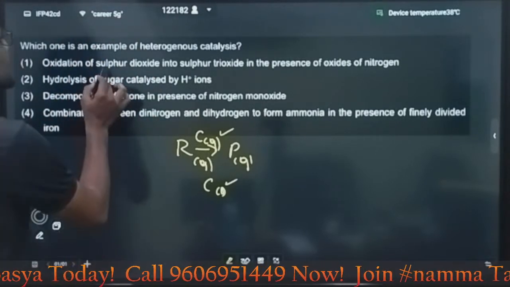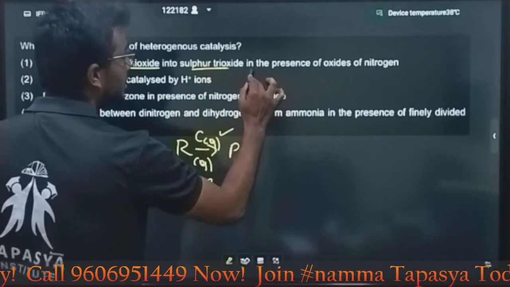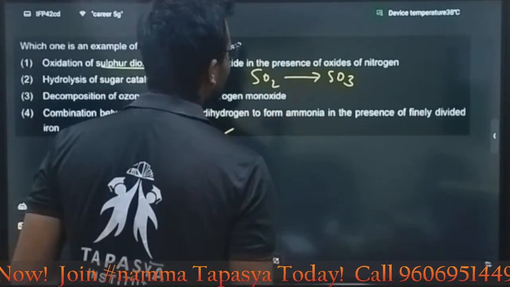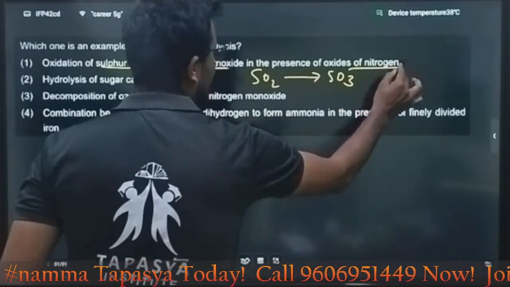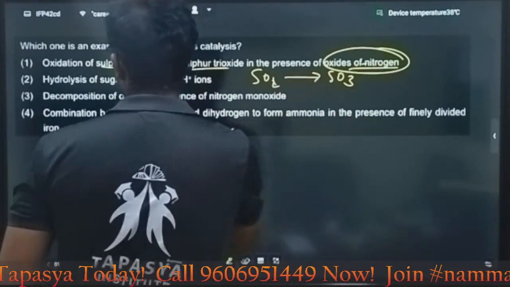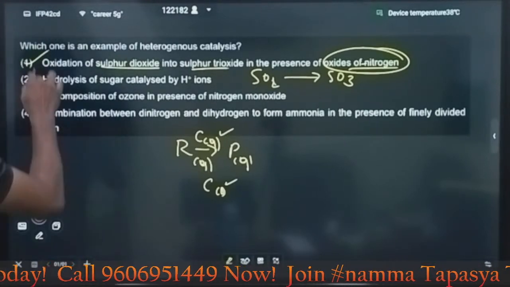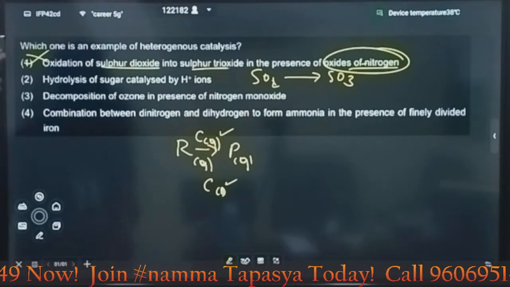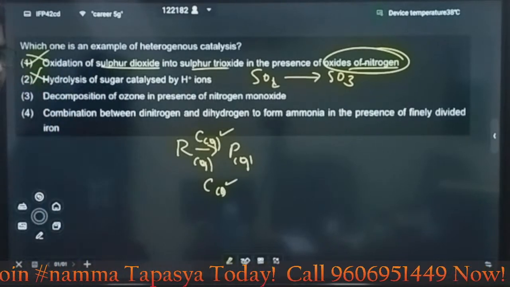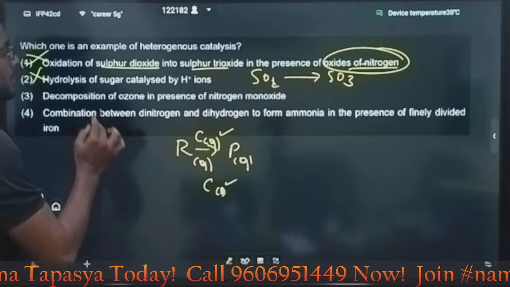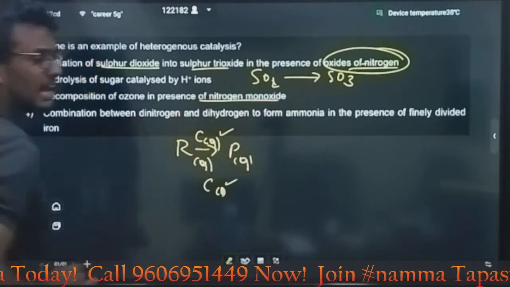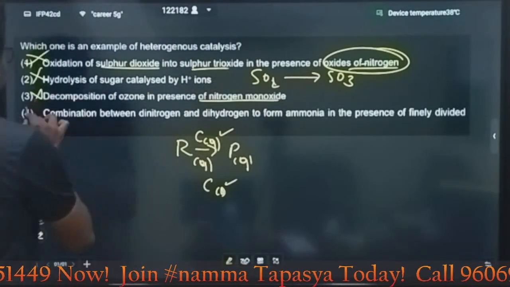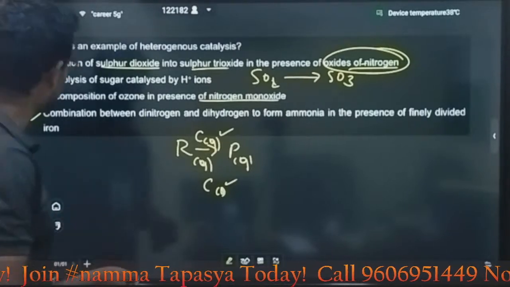Let's move to the options. Oxidation of sulfur dioxide into sulfur trioxide, SO2 to SO3, in the presence of oxides of nitrogen. Oxides of nitrogen are also gas, all are gas, so it is homo, not hetero. Wrong answer. Second one, hydrolysis of sugar catalyzed by H plus. It is also homo, wrong answer. Next one, decomposition of ozone in the presence of nitrogen oxide. Again the same thing, same phase catalyst. Wrong answer.